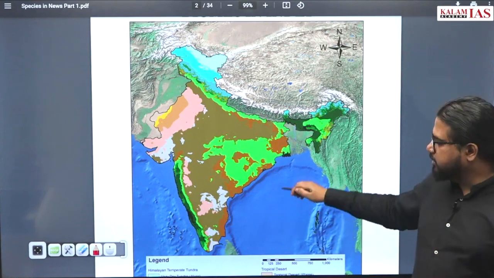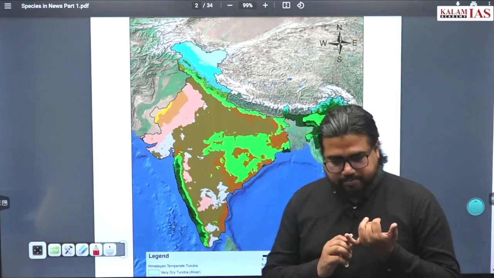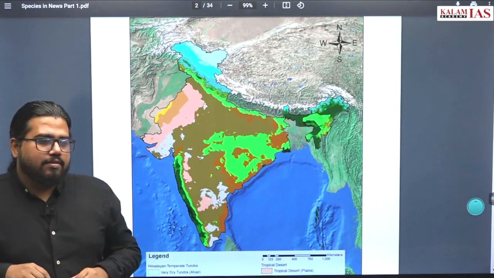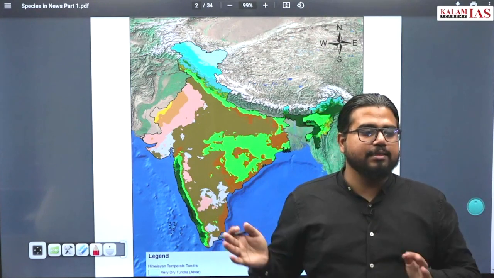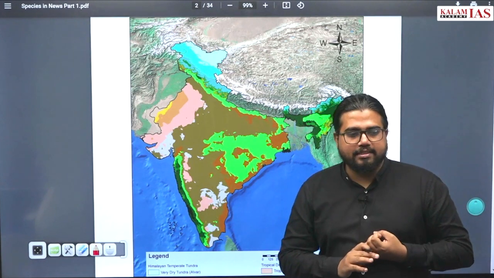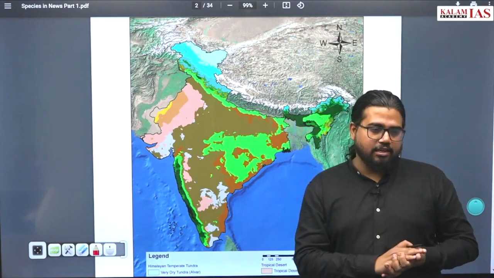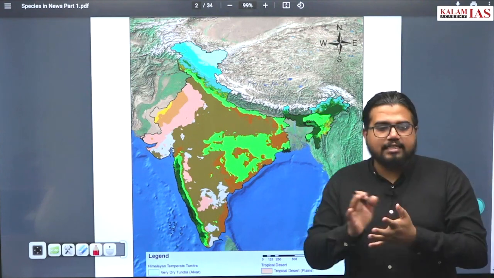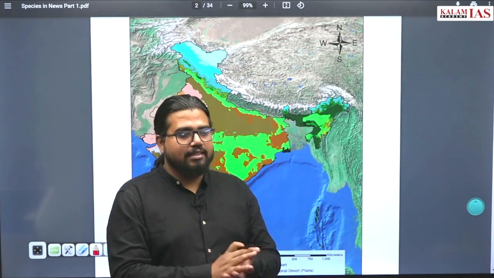Let's get started. The first one, let's have clarity on the map first. The first one is tropical rainforest. What is exactly tropical rainforest? More than 200 centimeter rainfall is there, and mostly there is high temperature. High temperature is there, very high rainfall is there, above 200 centimeter. What are the other characteristics? Mostly the temperature range is very narrow. Summer and winter temperatures are between 30 to 40 degrees Celsius. In that range, most of the temperatures vary. There is no sub-zero degree winter, nothing like that.